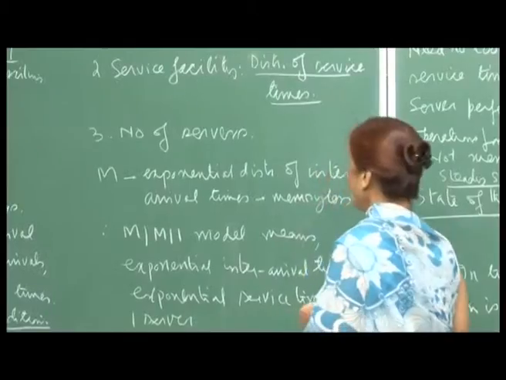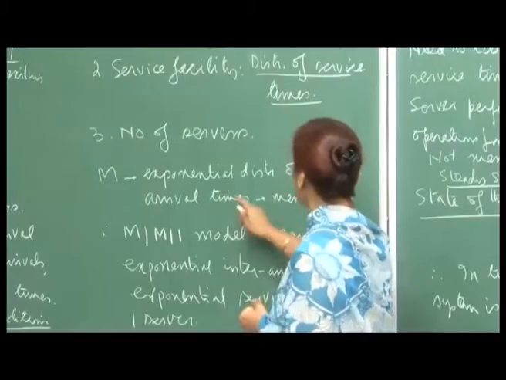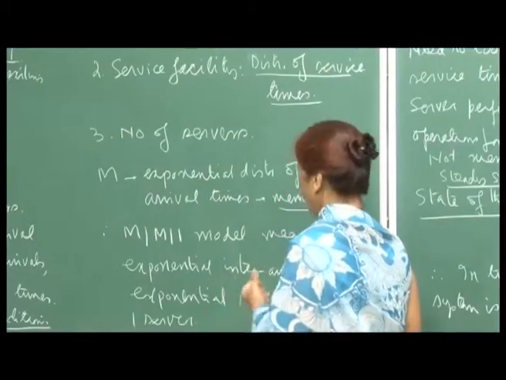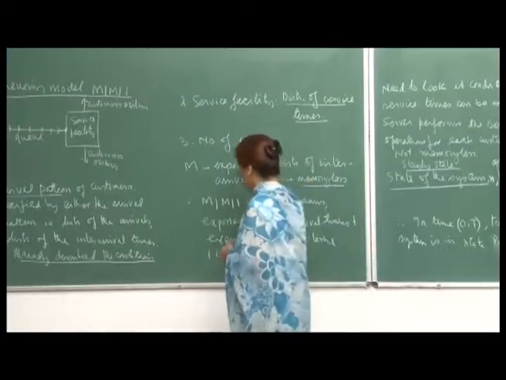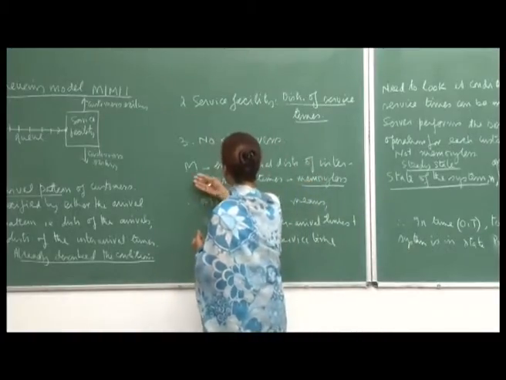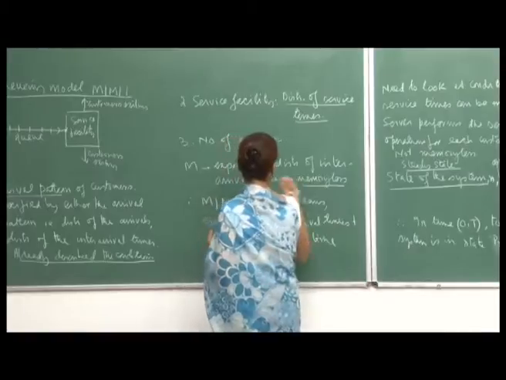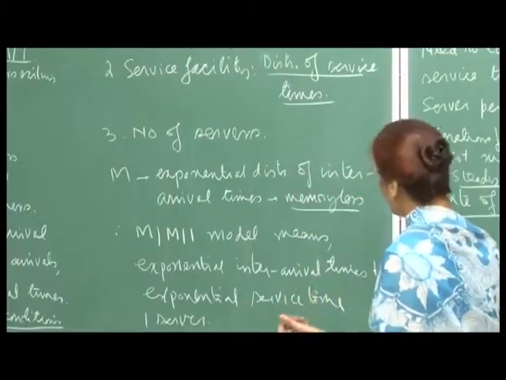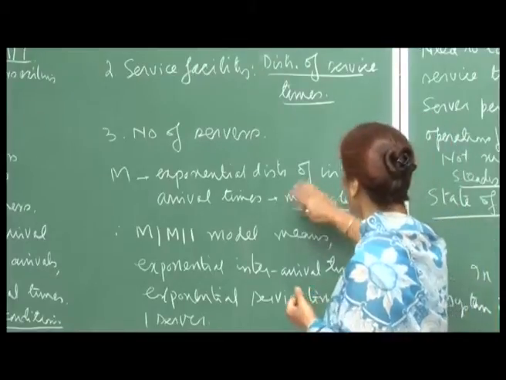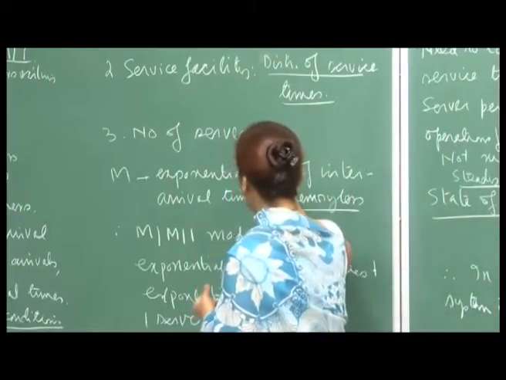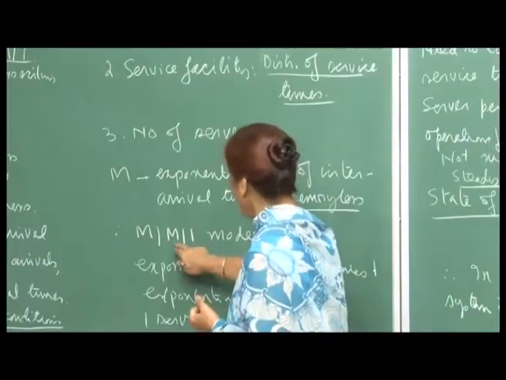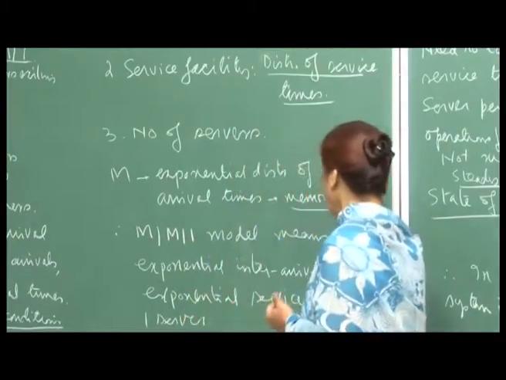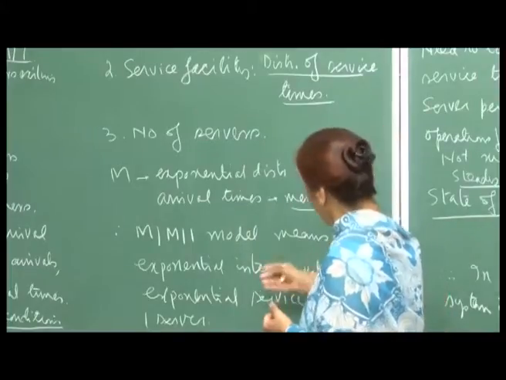The M denotes the exponential distribution of inter-arrival times, memoryless. This is the property, or Markovian, and when we later discuss Markov processes, we will see that Markovian processes also have the memoryless property. So inter-arrival times are exponentially distributed, service times are also exponentially distributed, and there is one server.